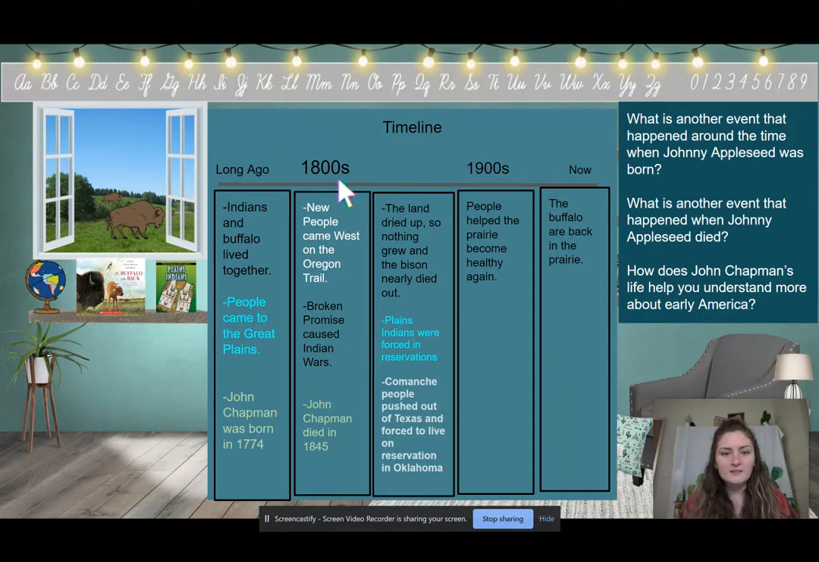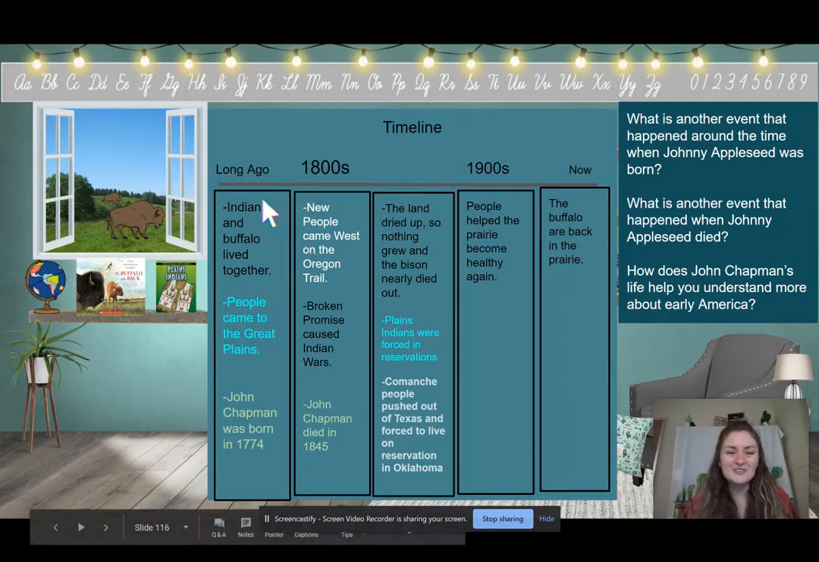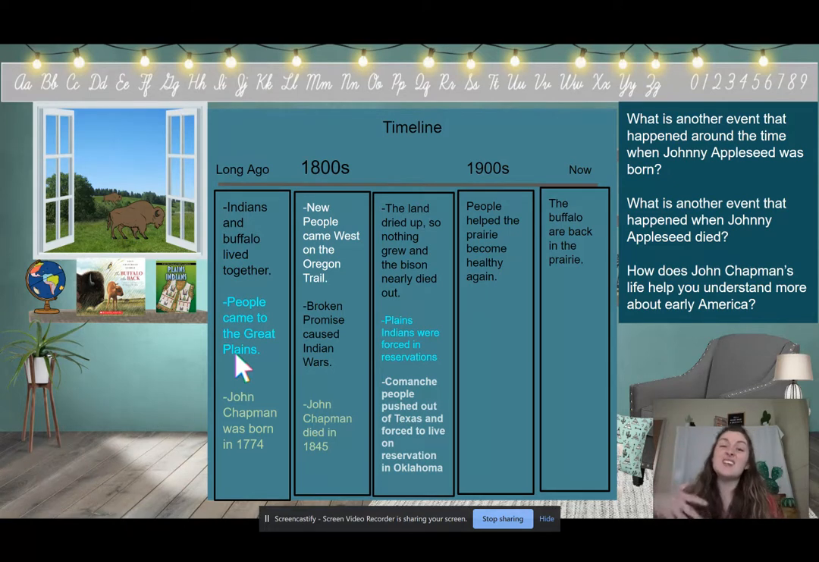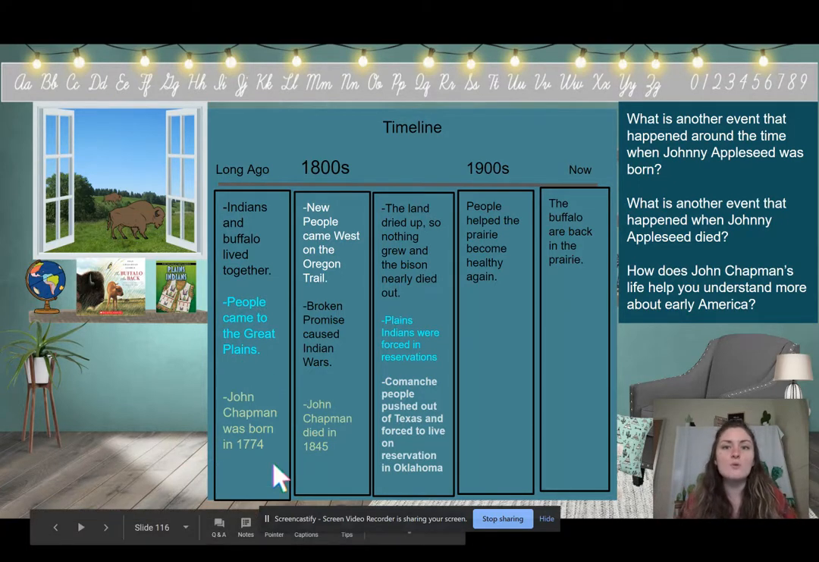Look at this section. In the Ed Puzzle, I want you to tell me what is an event that happened when Johnny Appleseed was born. So look at this section right here. When John Chapman was born, what is something that was happening at the time, or before that? Tell me in the Ed Puzzle, what is something that happened before or when John Chapman was born?